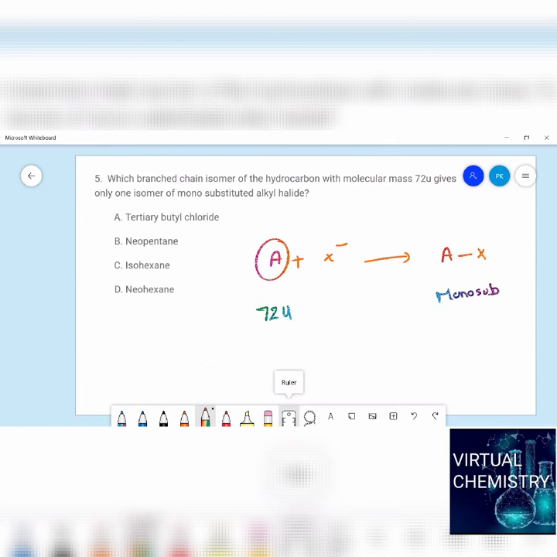Tertiary butyl chloride. Already a chloride is there. If you take one more substituent, is it only monosubstituted? No, it won't be. So this is not the correct answer. Next, neopentane. Let us see the structure of neopentane, students.